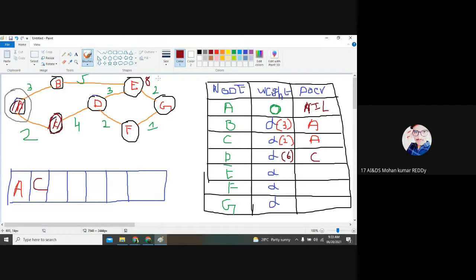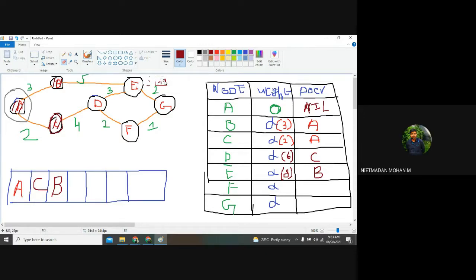9. 9. 7. It will be coming as 9, right? So this 9 will be terminated, this 8 will be taken. So it means that B wants to be inserted in the list. And after that, E will represent the weightage of 8. And what is the previous node? B. The previous node will be B. Clear? Yes, sir.